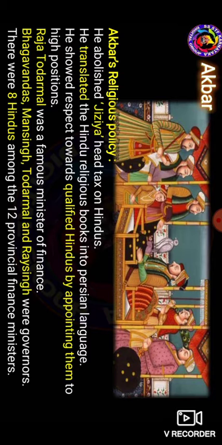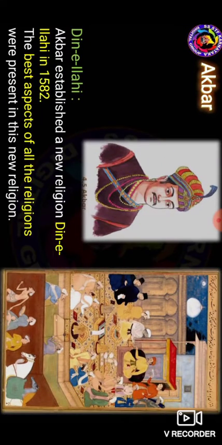We have to see in Akbar's religious policies. Akbar directed that the festivals of Rakhi, Deepavali, and Shivaratri should be celebrated in the country. And then next, Akbar established a new religion, that is the Din-i-Ilahi. He started it in 1582.